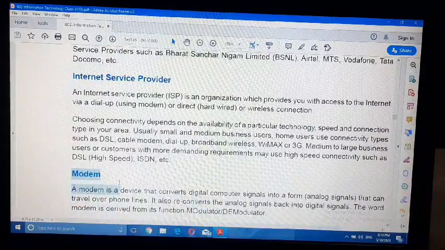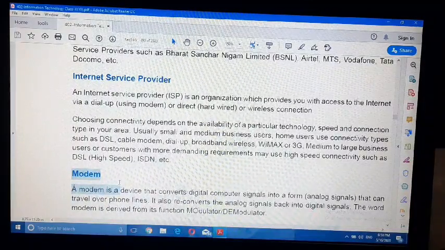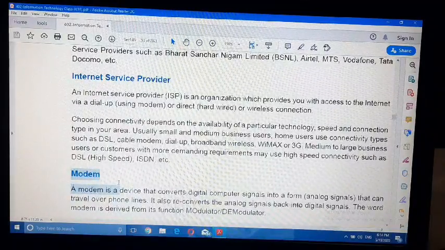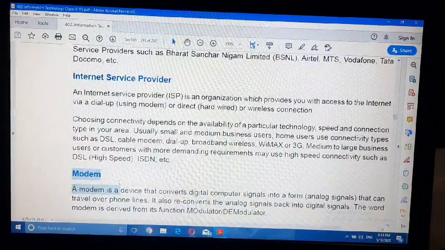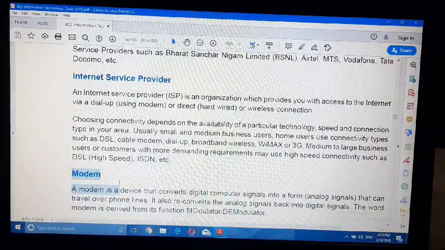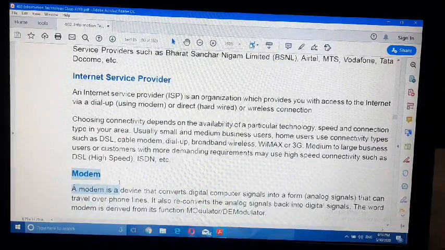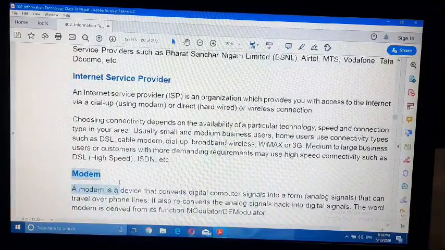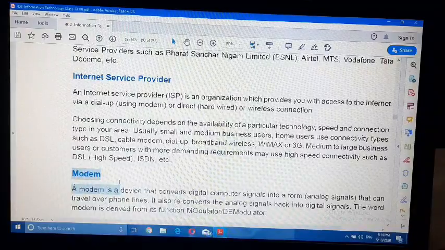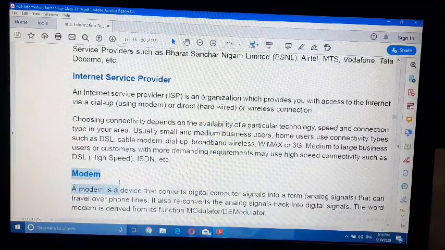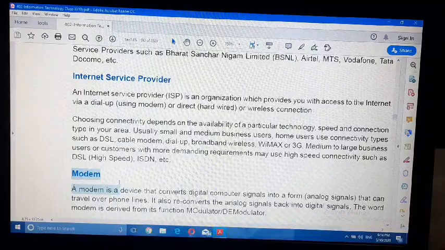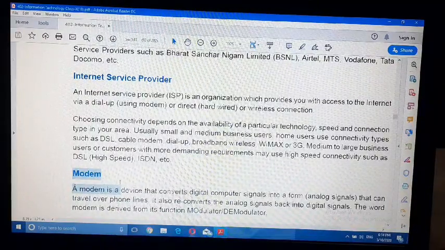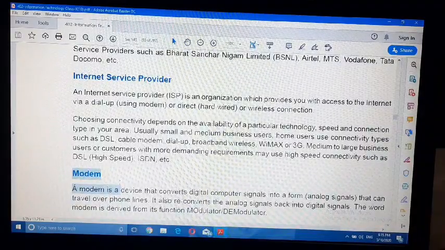This process is called modulator and demodulator, which means we know computers use digital data, but when the data is transmitted through a medium like a cable or wire, it transmits in analog mode. So the function of modem is it converts the analog data into digital and the digital data into analog. This is called modulation and demodulation.